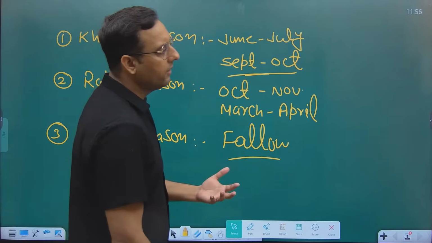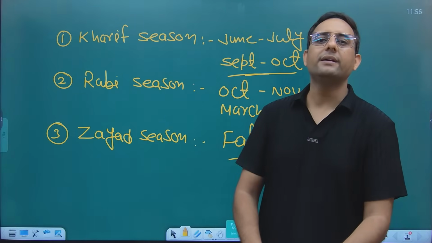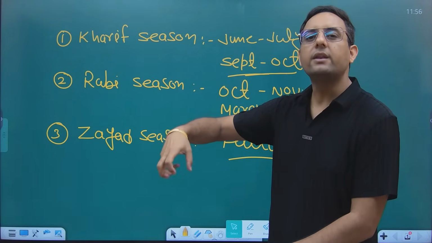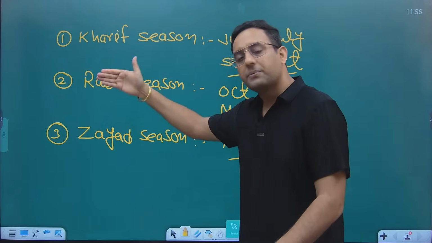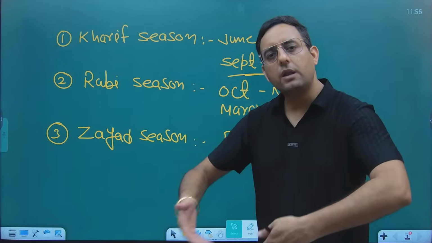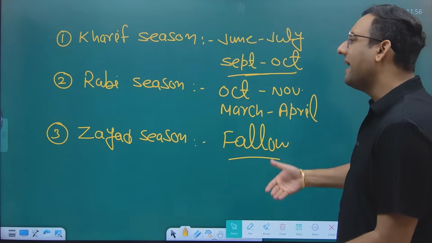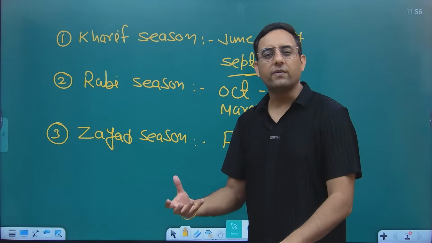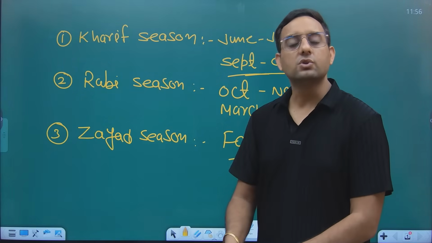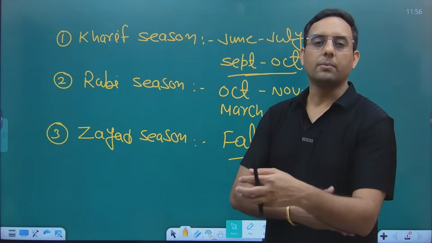What is the meaning of fallow? Fallow means without growing anything. And why are you keeping this land fallow? The reason is, if you grow continuously on the land, the crops are taking nutrition. So if you grow 3 crops in a year, there will be reduced fertility in the soil, because the plants are continuously taking the nutrition. This is why we keep the land fallow, so that the land can regenerate itself, the land can take a rest. So after taking a rest, in Kharif season your soil will be able to perform in a better way, right guys? Okay, now Kharif crops.